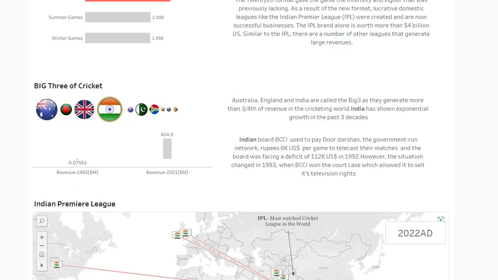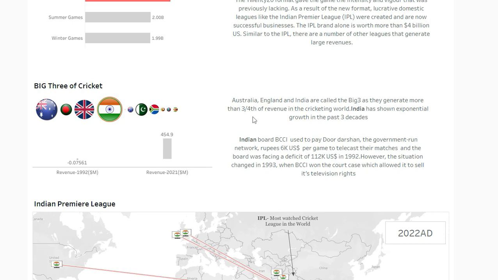So if you're already a cricket fan, you know about the big three of cricket. You can see, with respect to the sizes, that England, Australia, and India are the big three because they generate three-fourths of the overall revenue around the globe, right? But there is a twist when it comes to India.